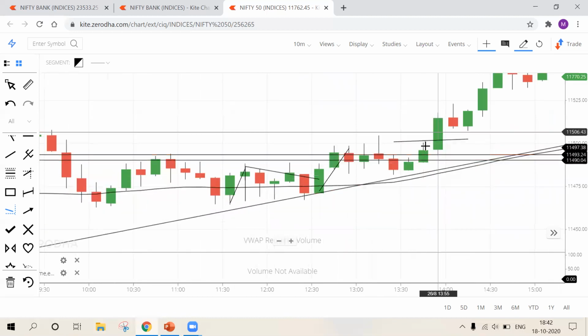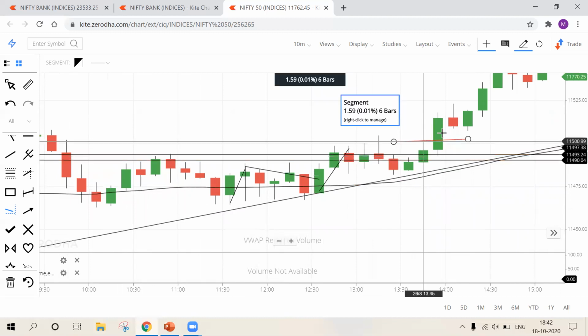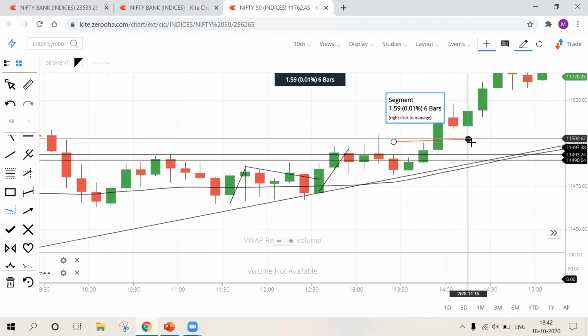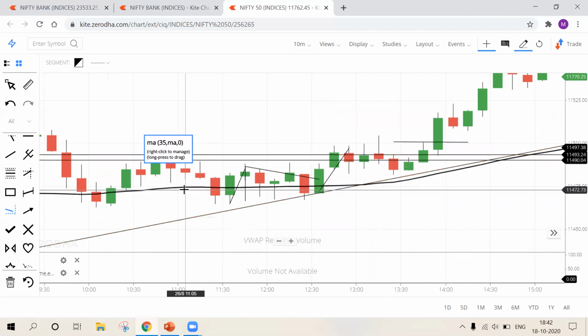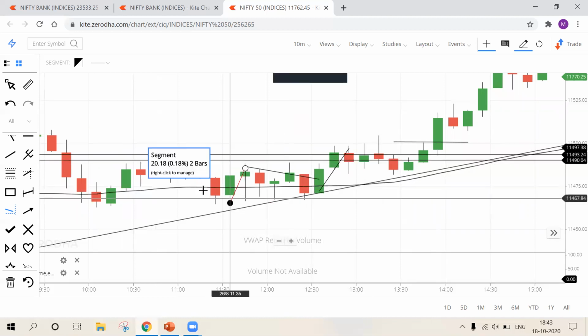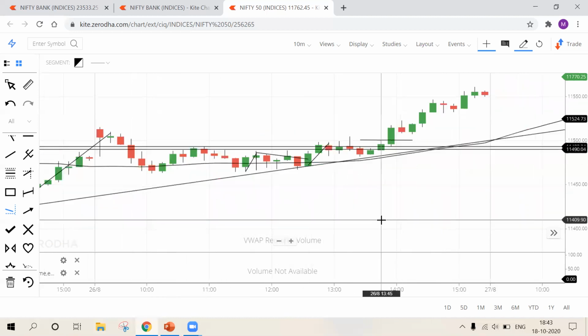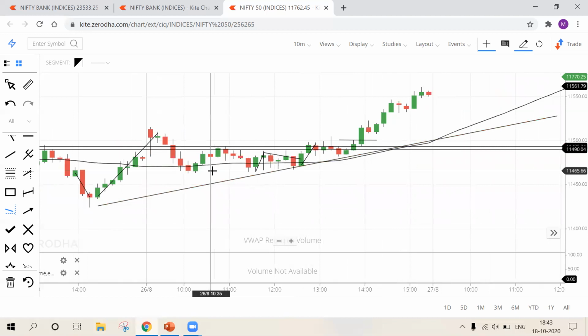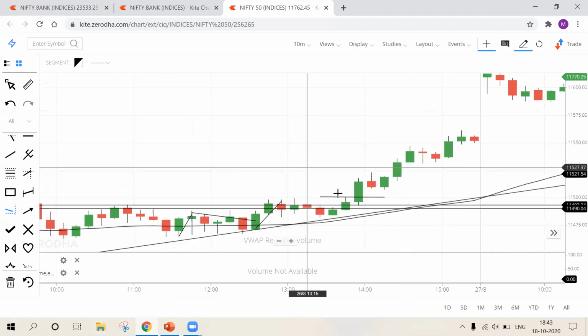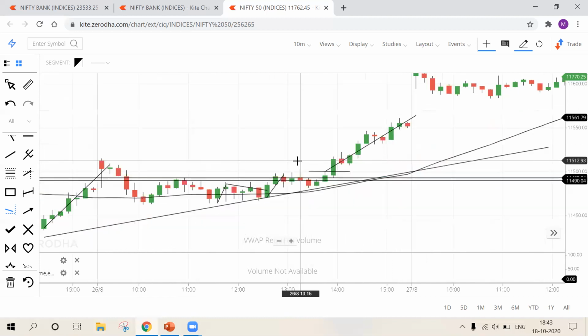Okay, back-to-back green candles, breakout candles, the high is broken by the confirmation candle, back-to-back green candles in the 10-minute time frame. So I'll be entering there, because look at the fourth confirmation, the 35 moving average. Candles are above the 35 moving average. So the 35 moving average is also asking me to go long. It is asking me to buy first and sell later. So I'll buy at that point. All these are my profits.